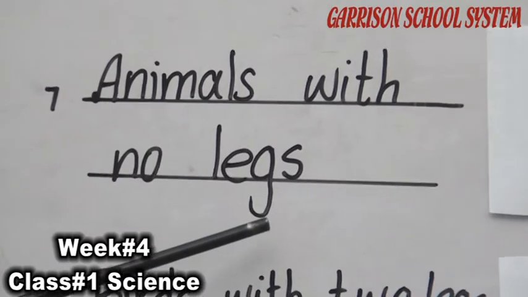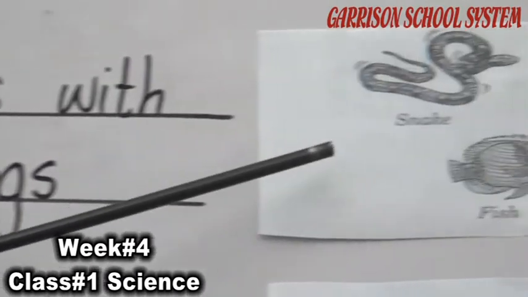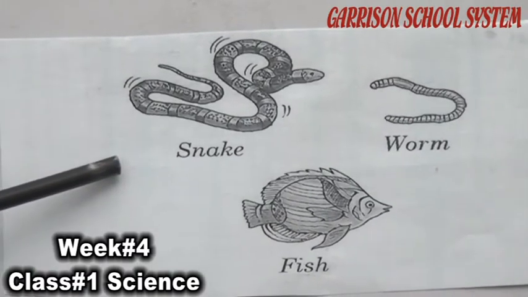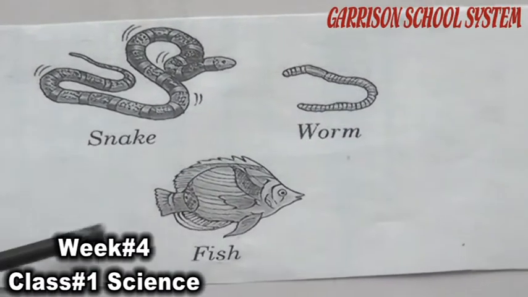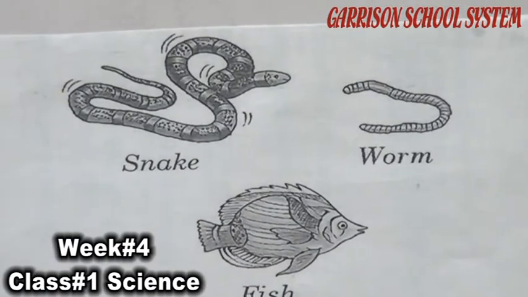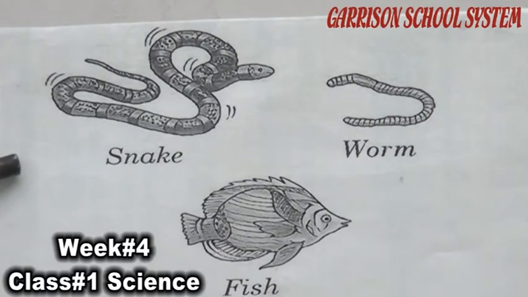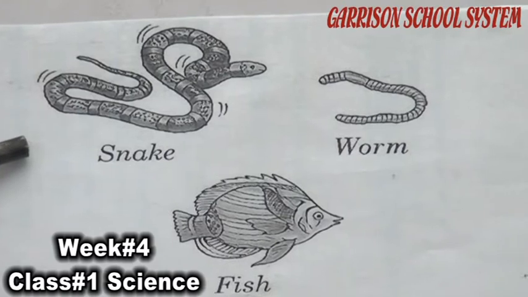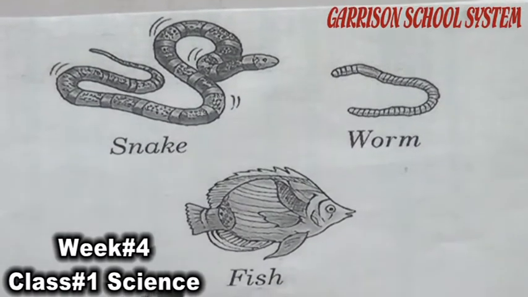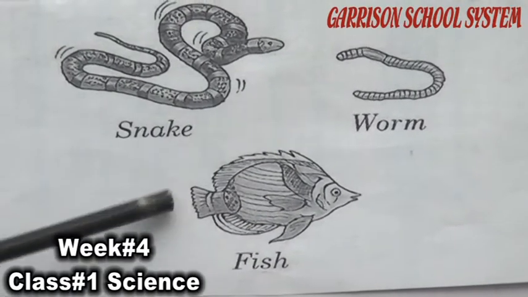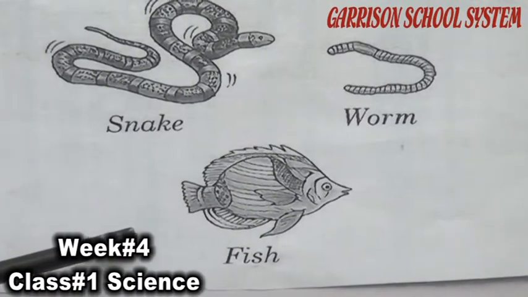The seventh group is animals with no legs. Some animals are those which do not have any type of the legs. For example, you can see here snake, worm, fish. These animals do not have legs. Then how do they move? They have other body parts which help them to move. Snake has the scale on their body, worm and fish have the fins. You can see here fish have the fins which help them to move in the water.